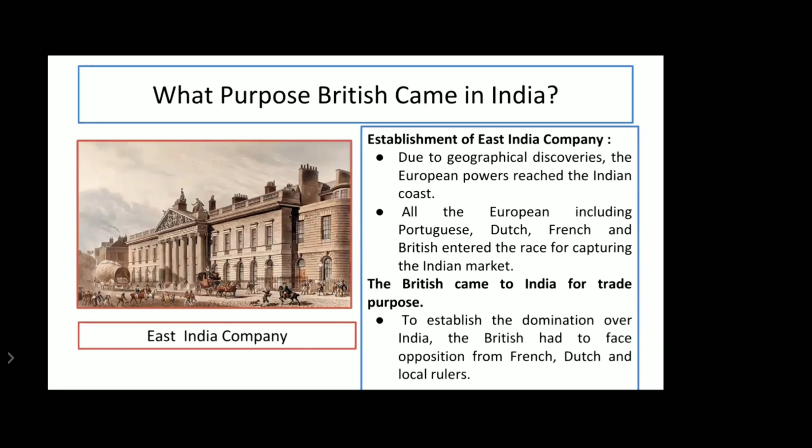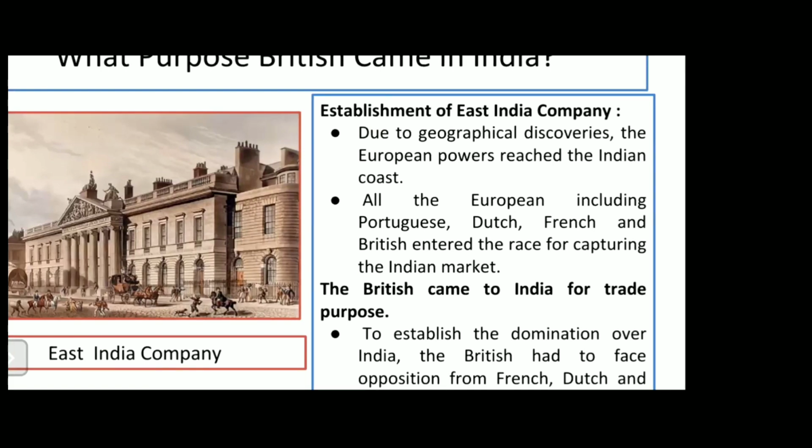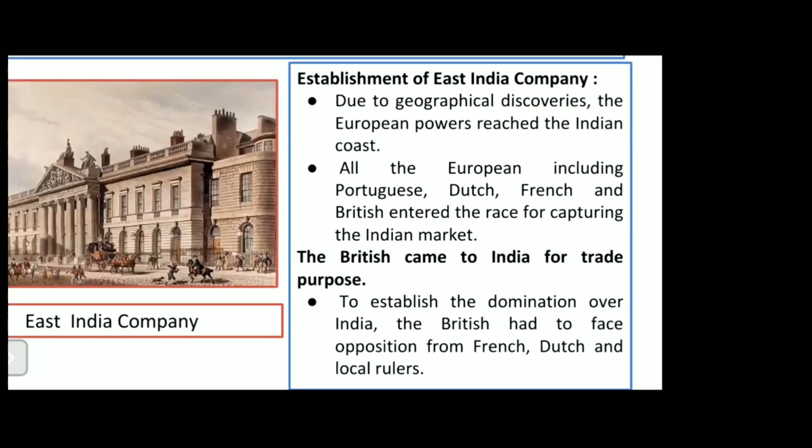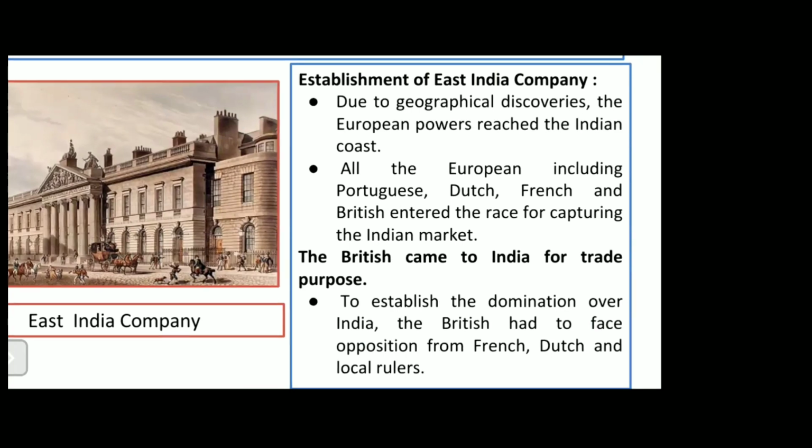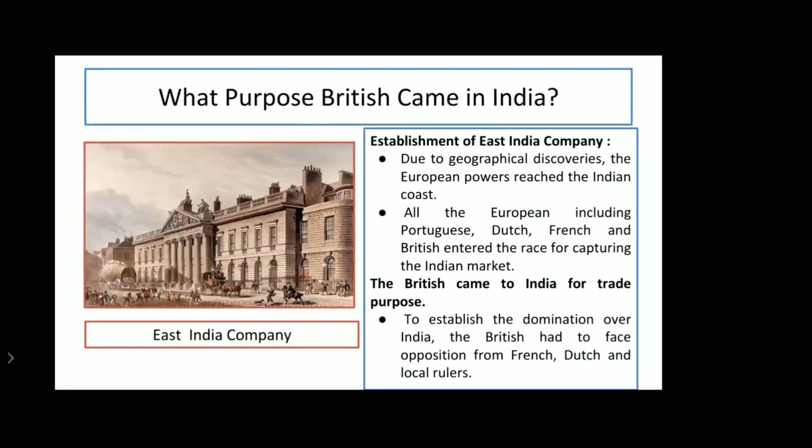Now, why only three? Because before this, the Portuguese were already in the Goa territory. When they came to know that Britishers had come, they opposed them and had a fight with the Britishers. But after that fight, the Portuguese understood that it is not possible to defeat the Britishers. So the Portuguese formed a friendly relation with the Britishers. Because of that, as you can see below, the Britishers had to face opposition only from French, Dutch, and the local rulers. Now they had to fight against these people.